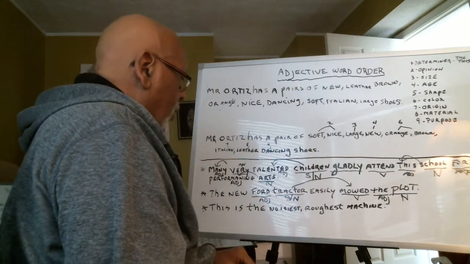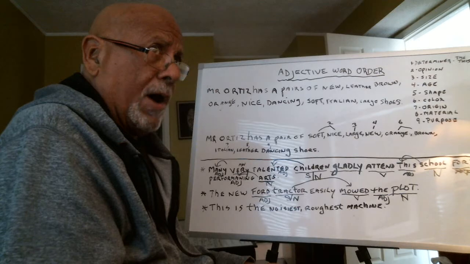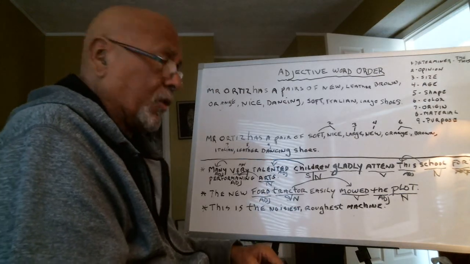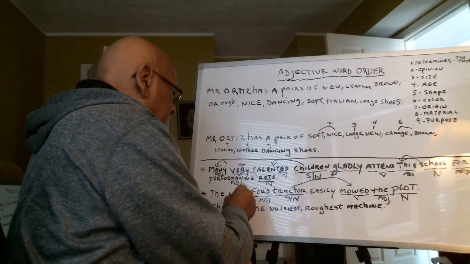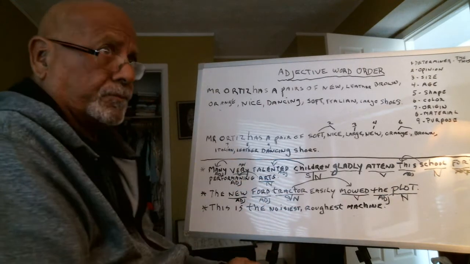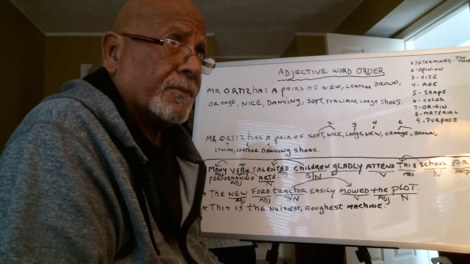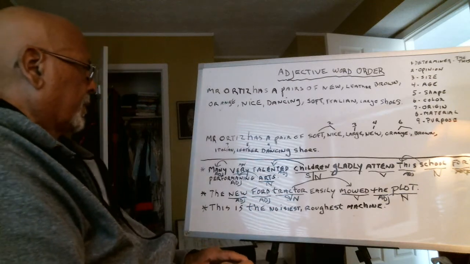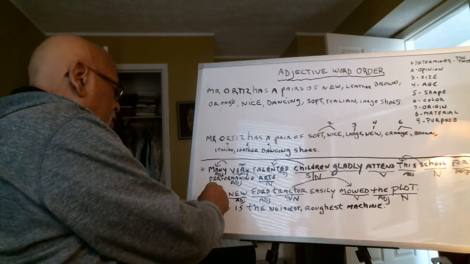Which tractor? Ford tractor. What kind of tractor? New. Adjective. First word, the, article.